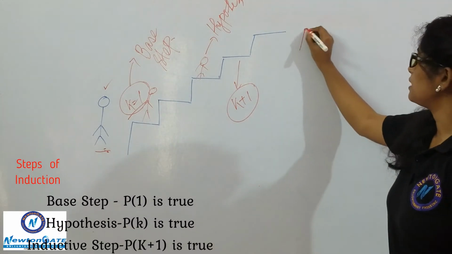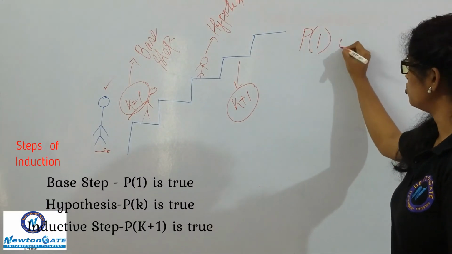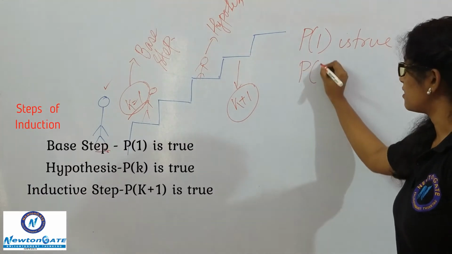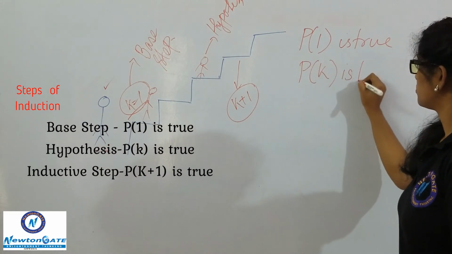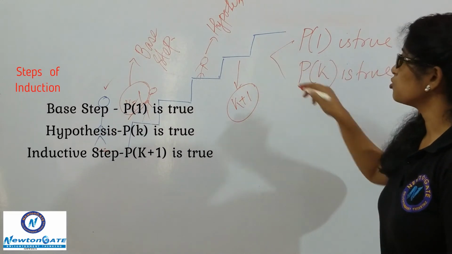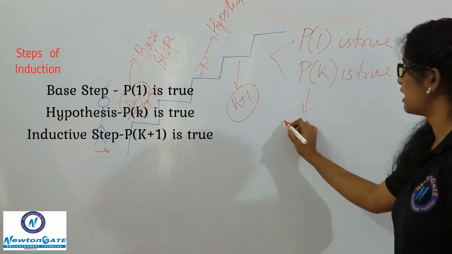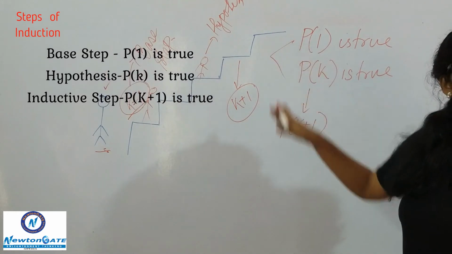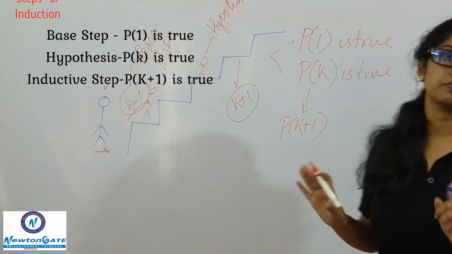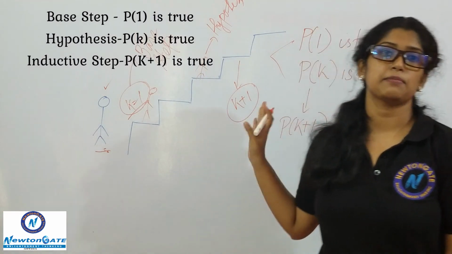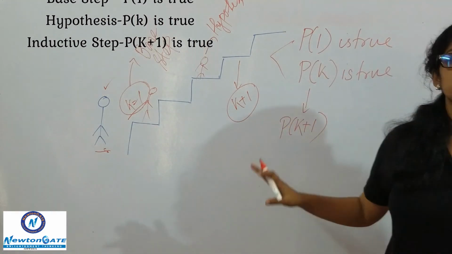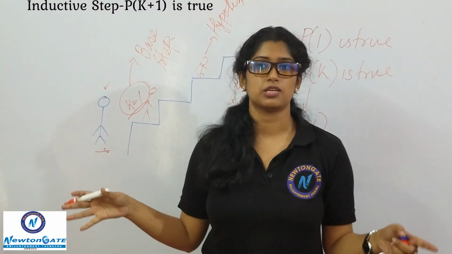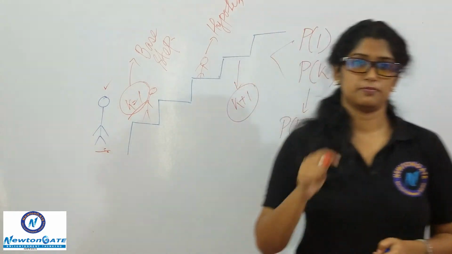My base step will be to prove P1 is true. The next will be Pk is true. And if these two are true, then I have to show that Pk plus 1 is also true. If these 3 steps are true, my theorem is complete. And that is exactly what mathematical induction is. Okay? So, this is all our concept. Now, let's begin with some numericals, interesting numericals. So, let's start with the first one.